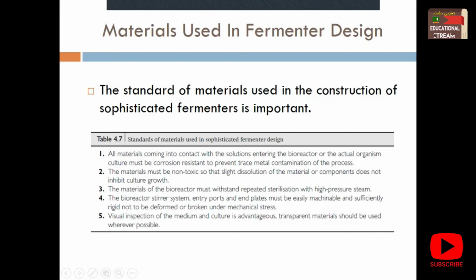Next, the material of the bioreactor must withstand repeated sterilization with high pressure steam. Whenever you start a new batch, in any mode of operation, you are going to sterilize your fermenter along with its wells and tubing. So the material must withstand high pressure, because it needs to undergo repeated sterilization.